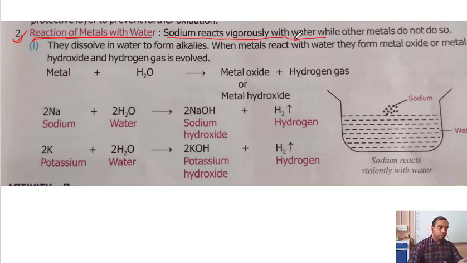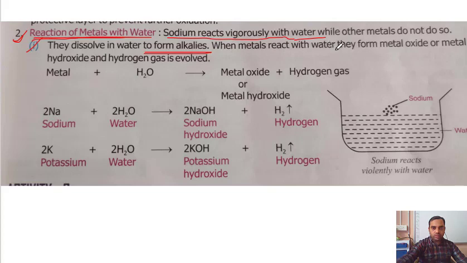On the other hand, other metals do not react with water. For example, if you take a piece of iron or a piece of gold or a piece of silver and drop it into water, nothing will happen. But in the case of sodium, it reacts very vigorously with water. They dissolve in water to form alkalis.